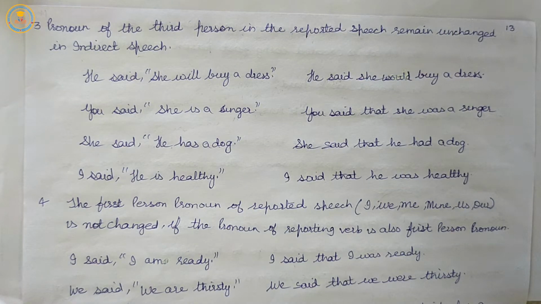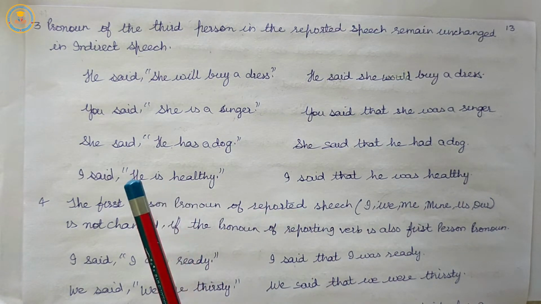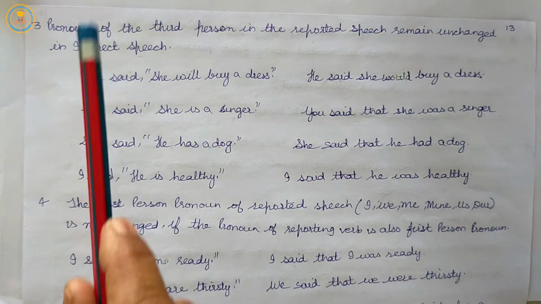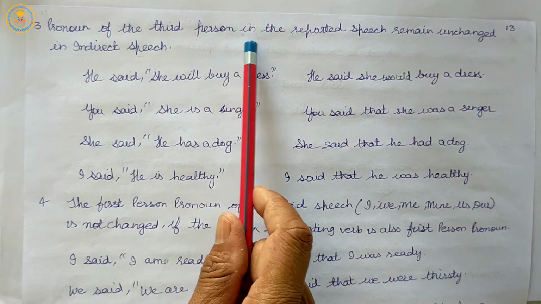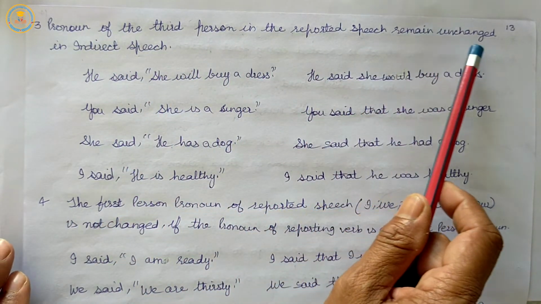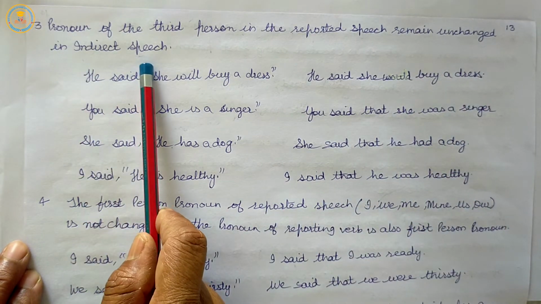Second, pronouns of the second person in the reported speech are changed into those of the person of the object of the reporting verb, that is, the person addressed to. And the third is pronouns of the third person in the reported speech remain unchanged in indirect speech.